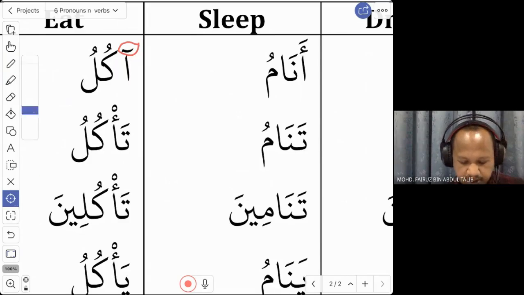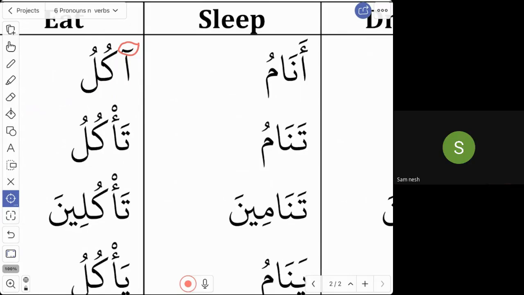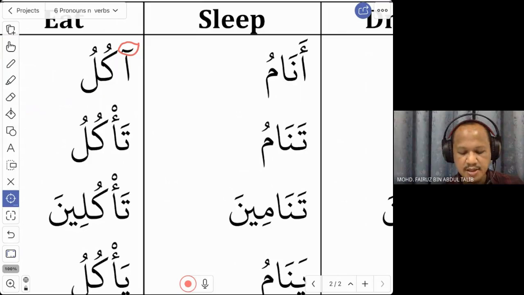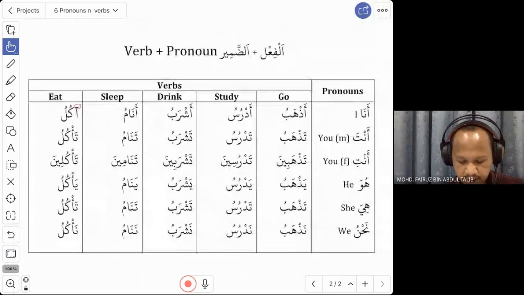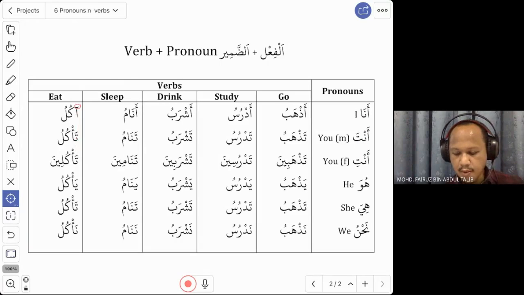So here the word is akulu. Or you can say akul. We combine with the word ana, so we say ana akul.